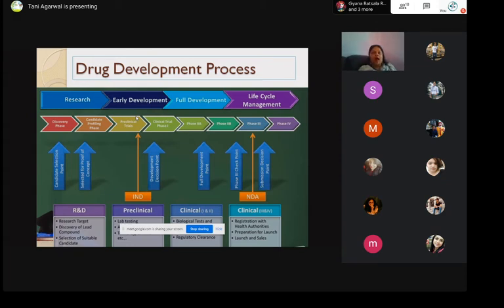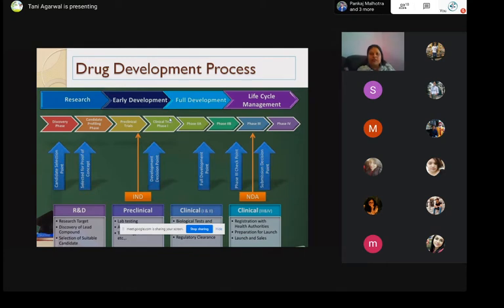And after preclinical trial comes the clinical trial phase 1. Fine. Then after phase 1 comes phase 2A, then 2B, 3, and finally phase 4. So as you can see, if you go and look at the bar above this, after the research and early development phase comes the full development phase. And as you can see, clinical trial phase 1 is somewhere at the intersection of early development and full development.